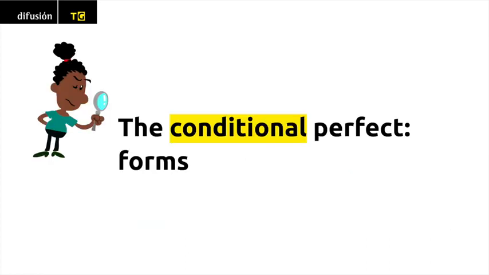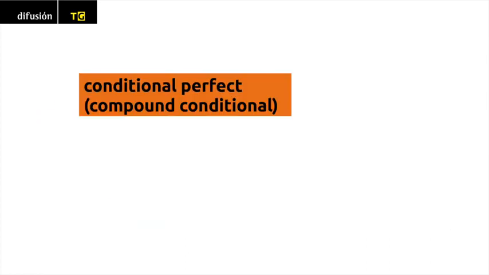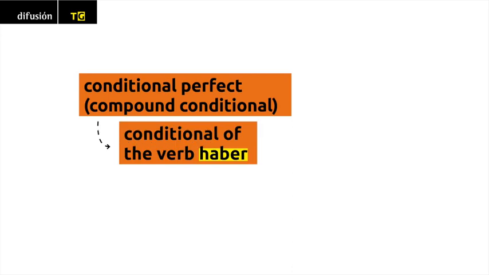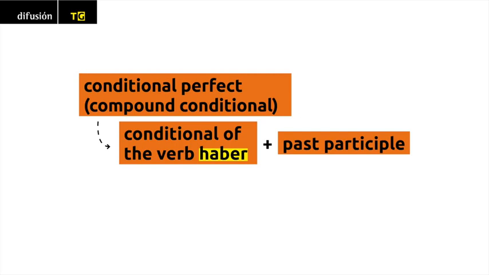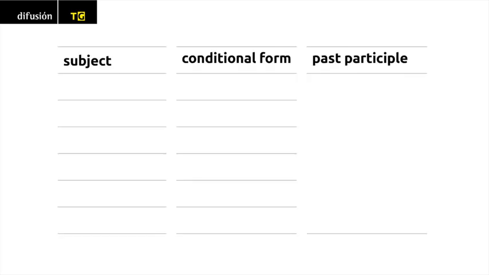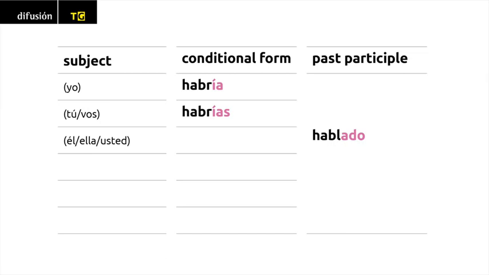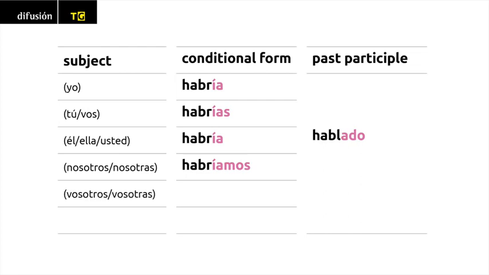The conditional perfect forms. The conditional perfect, or compound conditional, is formed with the conditional of the verb haber, plus the past participle of the verb we wish to conjugate. Yo habría hablado. Tú, vos, habrías hablado. Él, ella, usted habría hablado. Nosotros, nosotras habríamos hablado. Vosotros, vosotras habríais hablado. Ellos, ellas, ustedes habrían hablado.